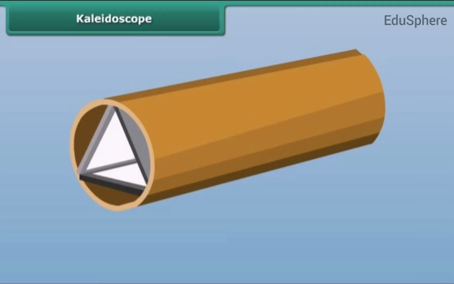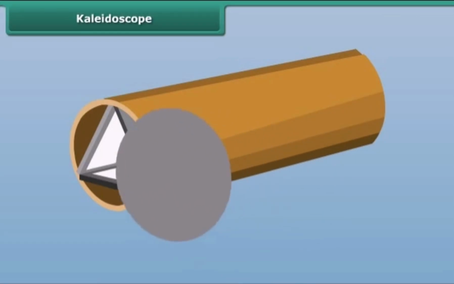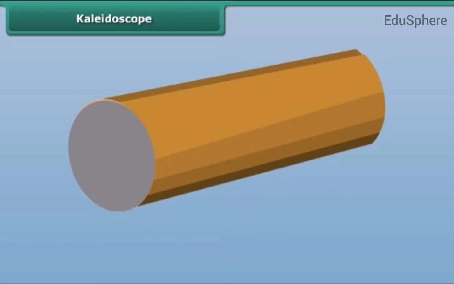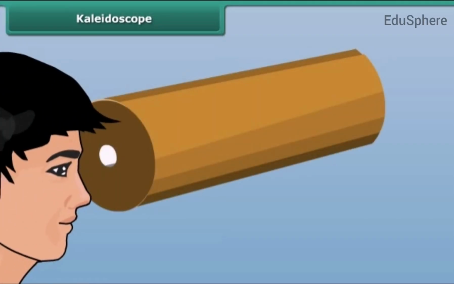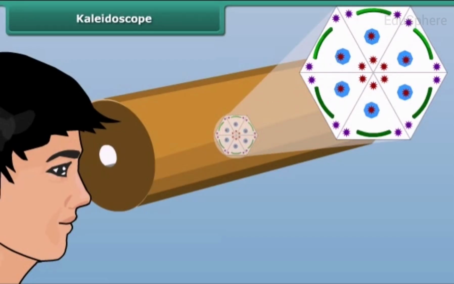At the other end, touching the mirrors, fix a circular plain glass plate. Place on this glass plate several small pieces of colored glass and close this end of the tube by a ground glass plate. Now look through the peephole in a well-lit area and rotate the kaleidoscope to view from the hole in the cardboard disc a variety of beautiful, colorful patterns in the tube.